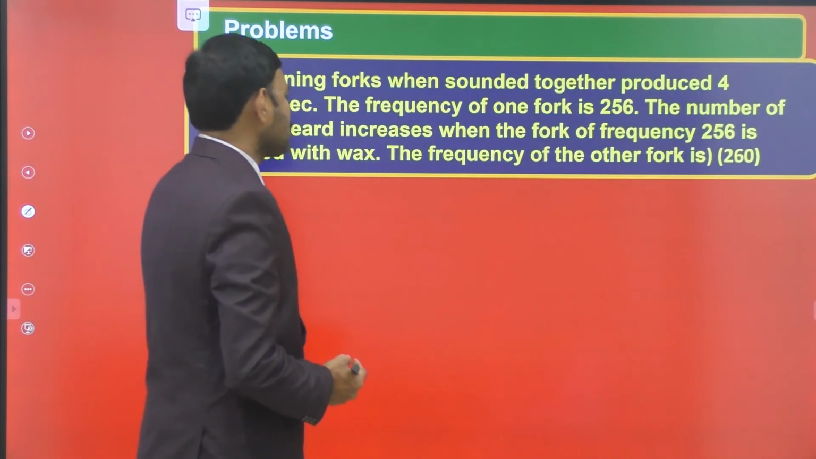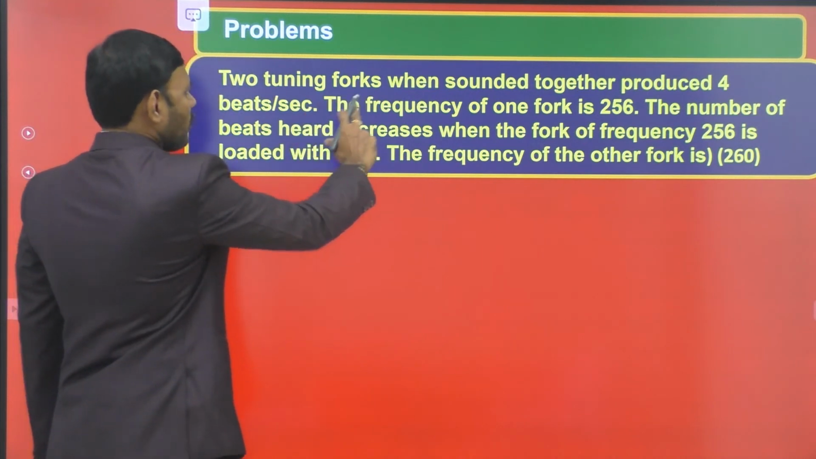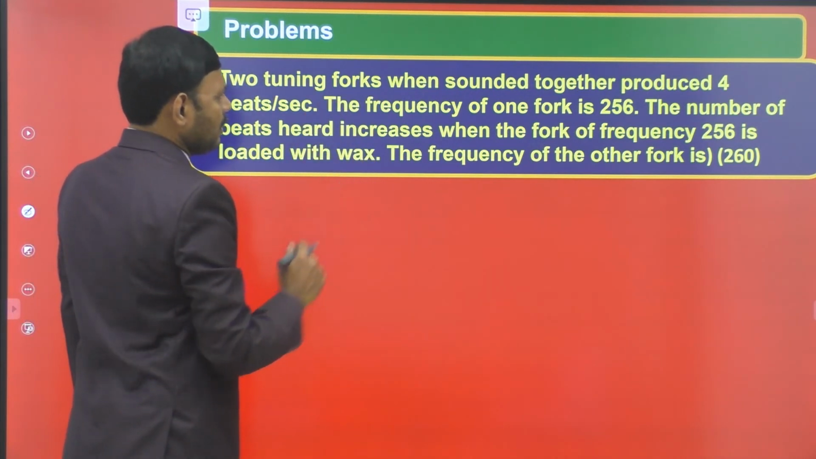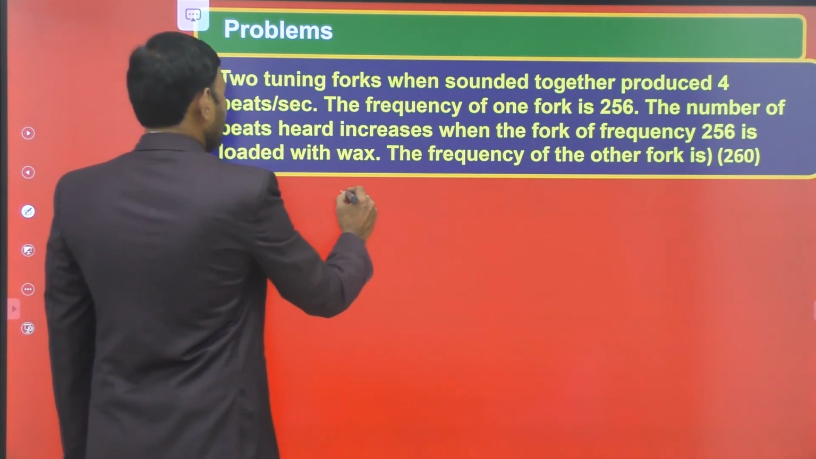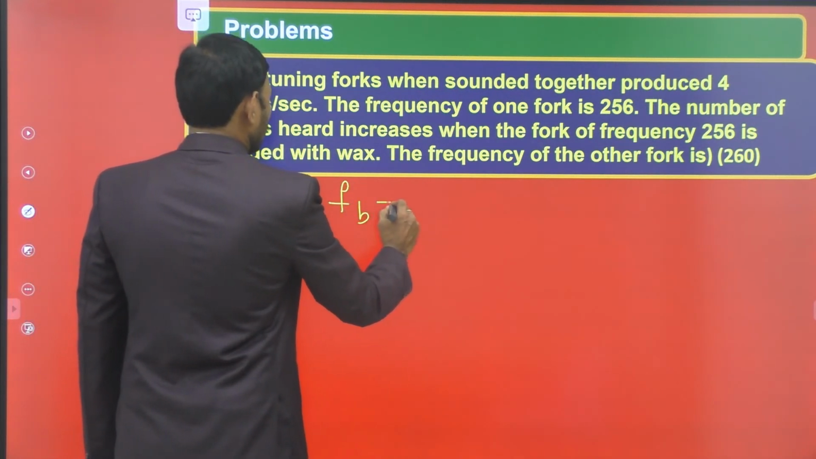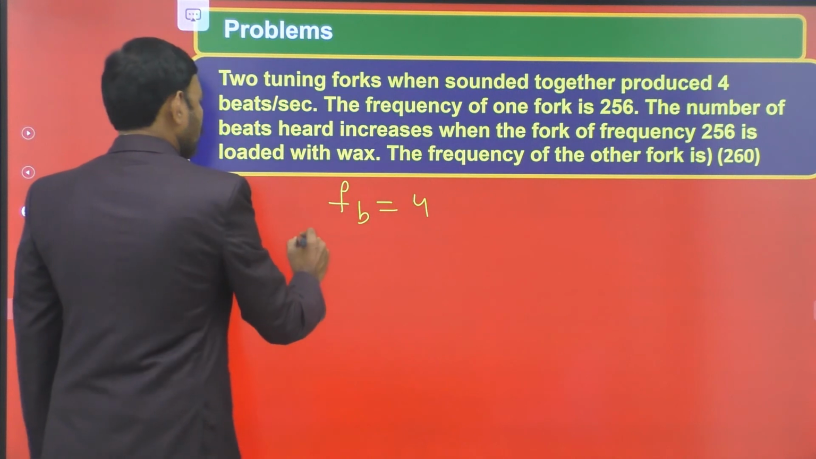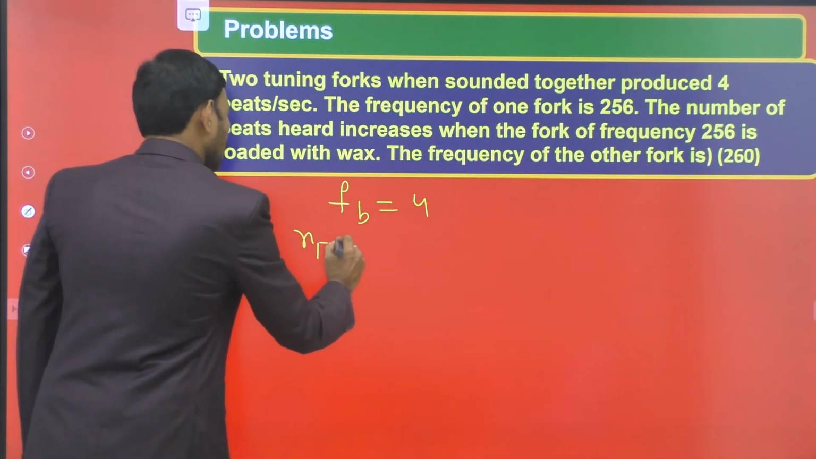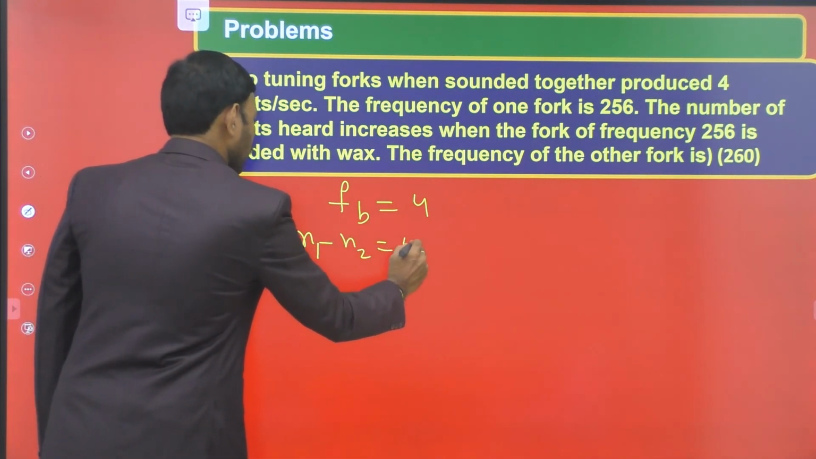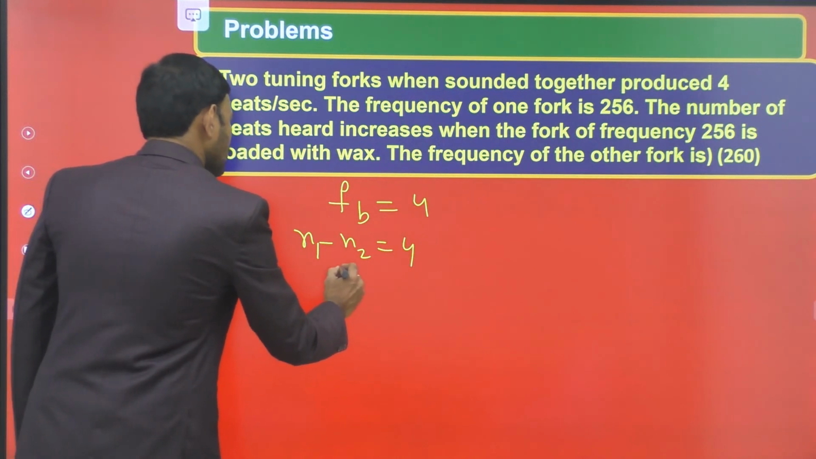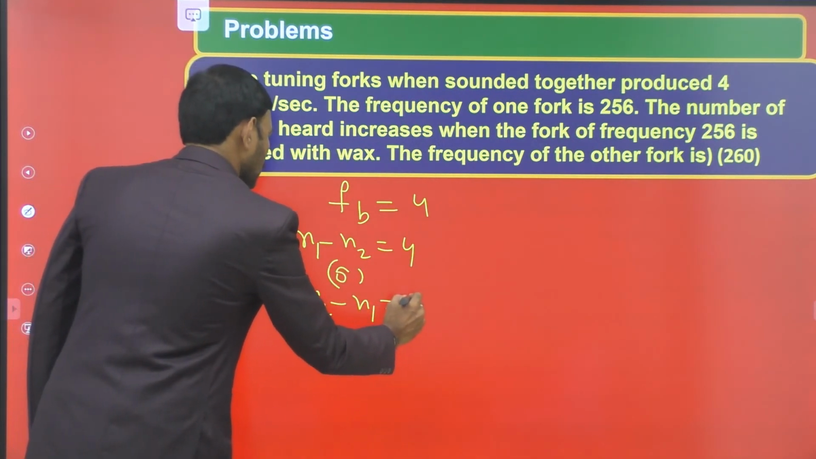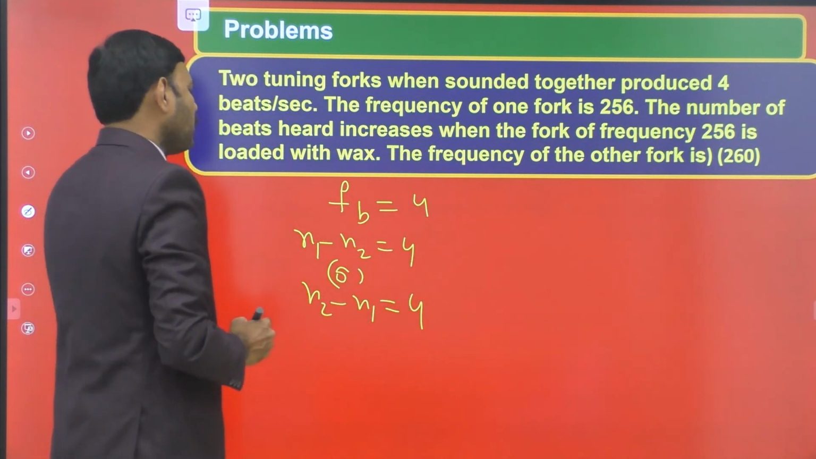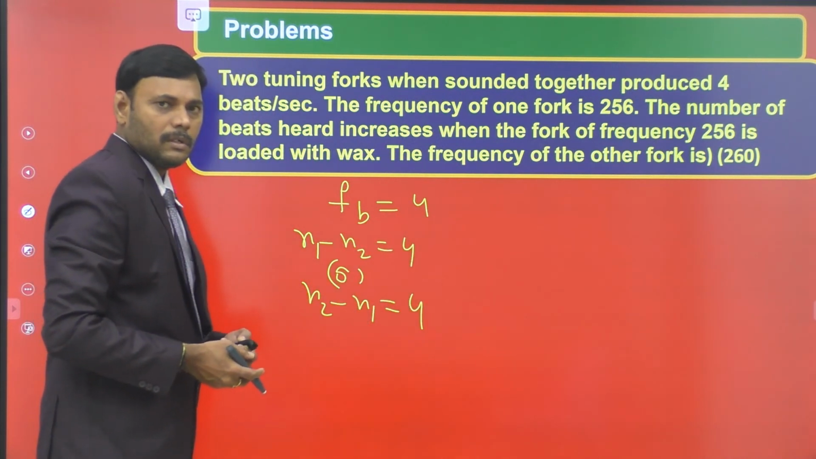It belongs to beats, an interesting problem. Two tuning forks, when sounded together, produce 4 beats per second. So beat frequency is 4. Beat frequency means if N1 is more, N1 minus N2 is equal to 4. If N2 is more, N2 minus N1 is equal to 4. We have both possibilities depending upon N1 and N2.